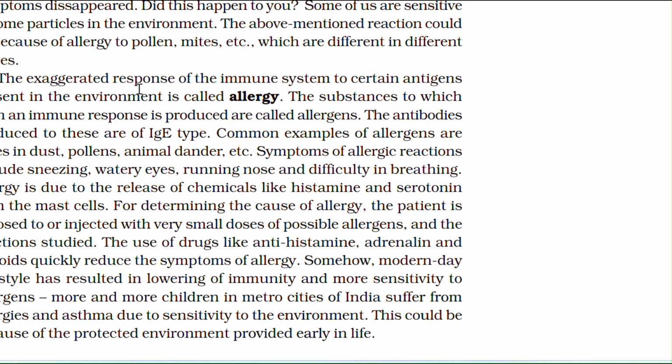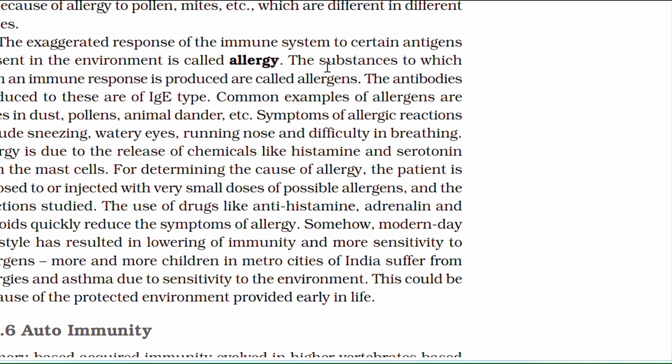The exaggerated response of the immune system to certain antigens present in the environment is called allergy. The antibodies produced against these are of the IgE type. Common examples of allergens are mites in dust, pollen, animal dander, etc. Symptoms of allergic reaction include sneezing, watery eyes, running nose, and difficulty in breathing. Allergy is due to the release of chemicals like histamine and serotonin from the mast cells.